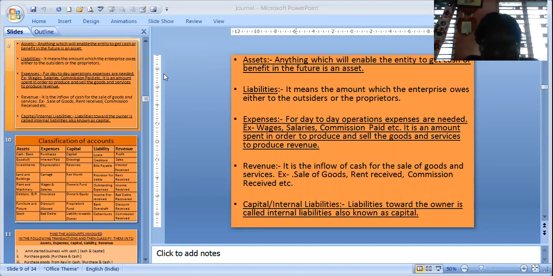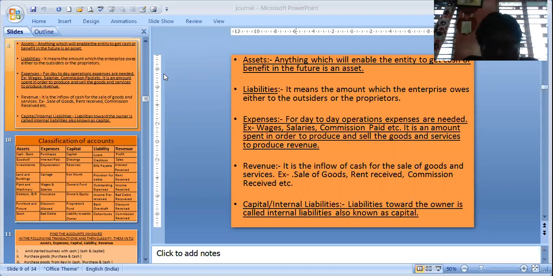Then bills receivable, the amount will be received within the year. Debtors, that means customers who have taken the goods on credit, will also be turned into cash, and the benefit will last only for 1 year or for a few months. So they are current assets and fixed assets.